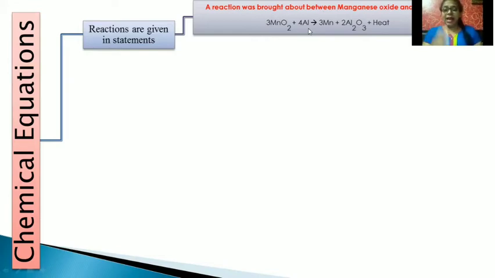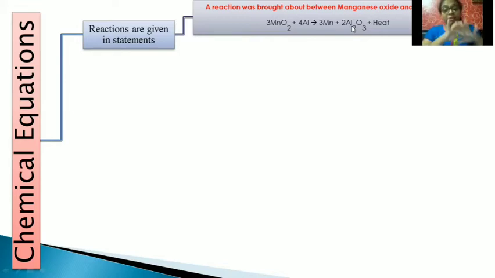When you write the reaction, as you know, aluminium is more reactive than manganese. It will displace manganese from its position. Aluminium takes the place of manganese and combines with oxygen, that is Al2O3 is formed along with the liberation of heat.